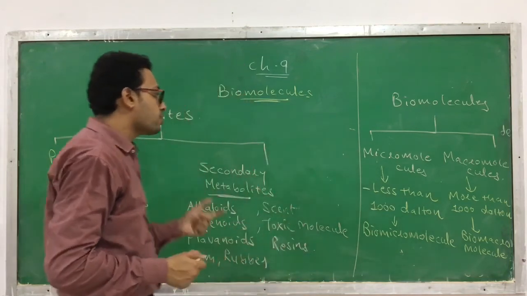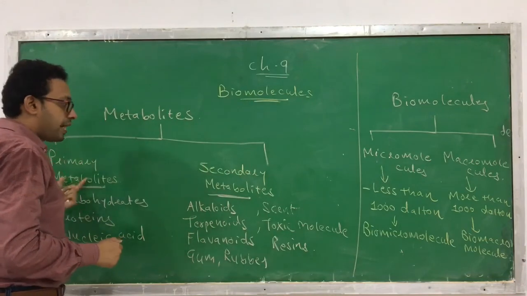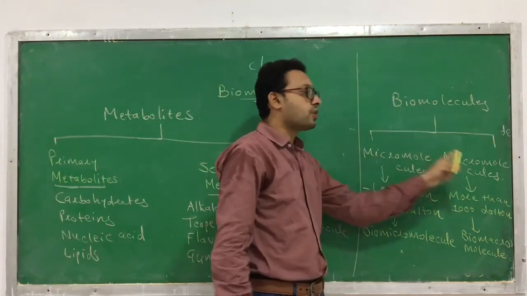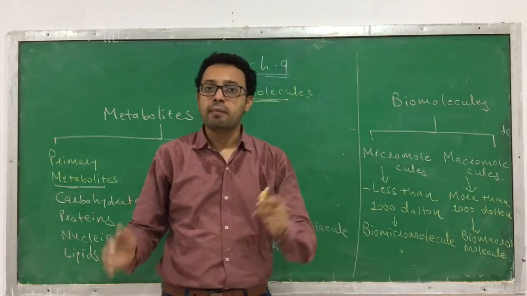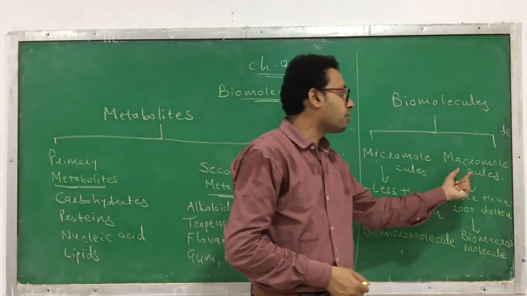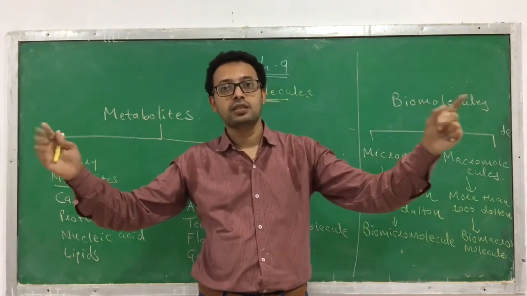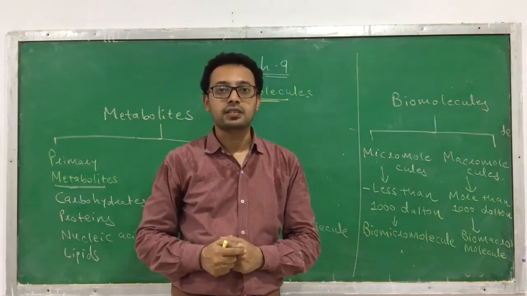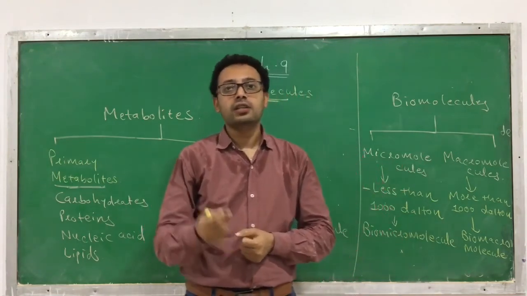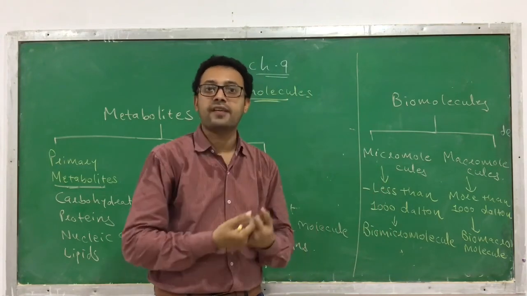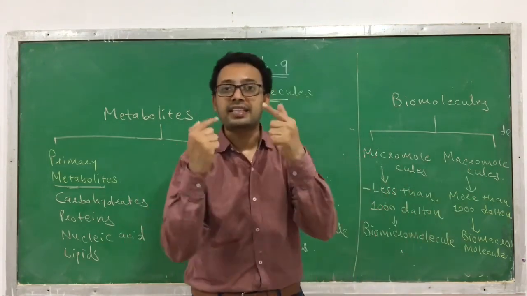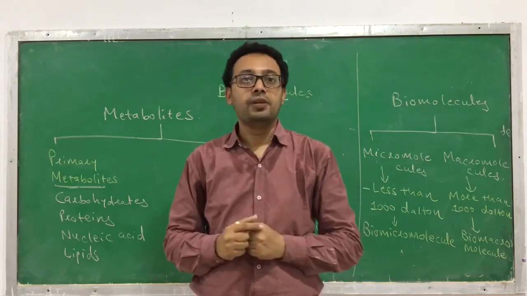So we should also know what metabolites are, primary and secondary, and what biomolecules are, micro and macromolecules. Micromolecules are small, less than 1000 Dalton. Macromolecules are larger, more than 1000 Dalton. Micromolecules can be found in the acid soluble fraction or filtrate, and macromolecules in the retentate or acid insoluble fraction.